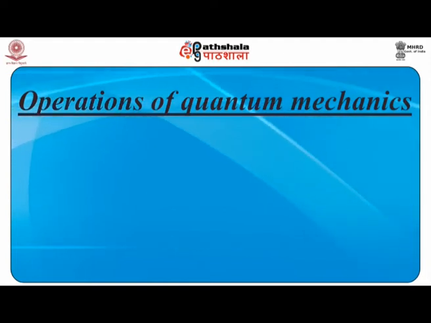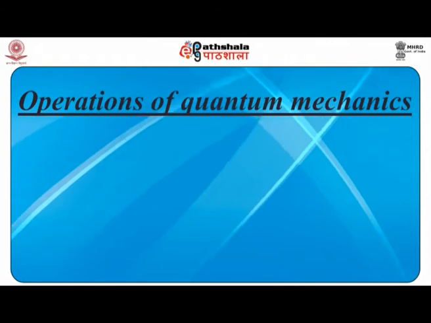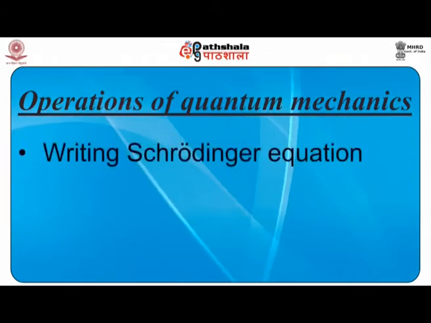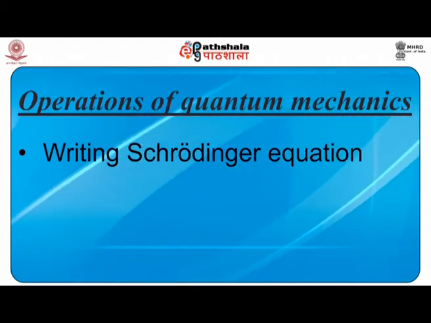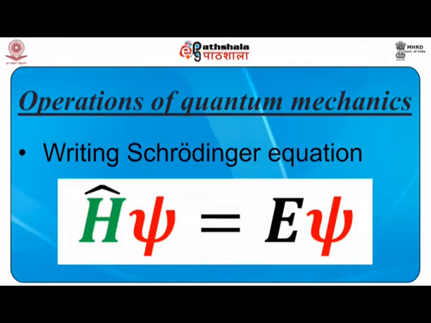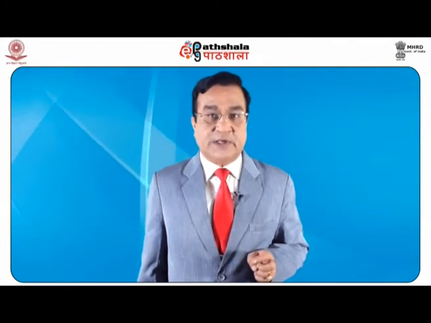The first step is always that, whatever system you are studying, you write the Schrodinger equation for that system. Now the Schrodinger equation, as we just studied, is H cap psi equals E psi. What does it mean when we say we have to write the Schrodinger equation?